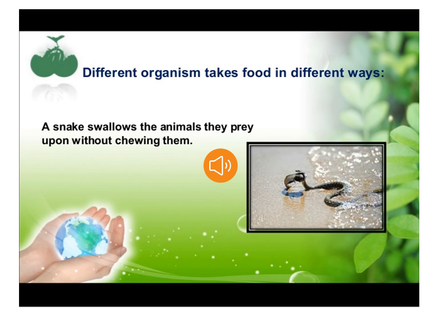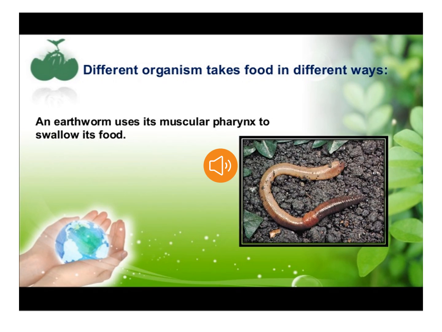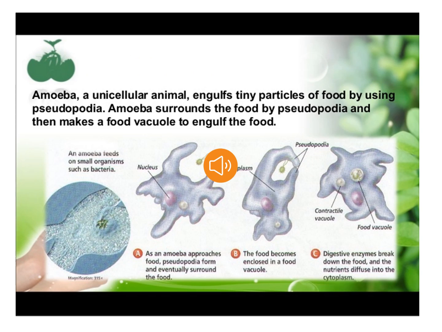Snakes swallow their prey without even chewing them. The frog captures its insects or prey with its sticky tongue. The earthworm uses its muscular pharynx to swallow its food. Spiders weave sticky webs in which small insects get stuck, and some aquatic animals filter tiny particles floating nearby and feed upon them.